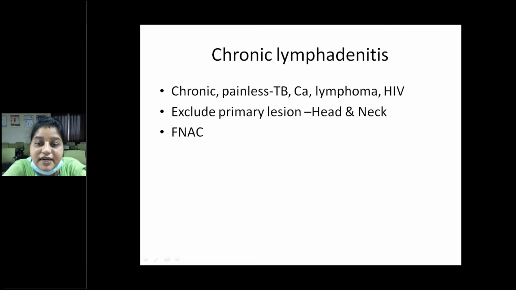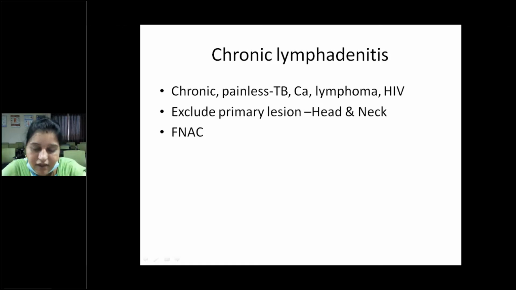So what is chronic lymphadenitis? The most common causes of chronic painless cervical lymphadenitis are tuberculosis or metastatic carcinomas, that is neoplasms, or lymphomas or retroviral infections. First of all, in chronic lymphadenitis, we should exclude a primary lesion in the head and neck. Then the next choice of investigation is fine needle aspiration cytology, that is FNAC.